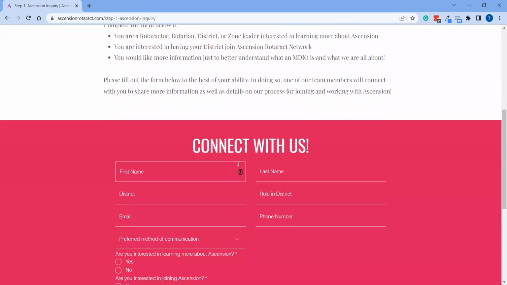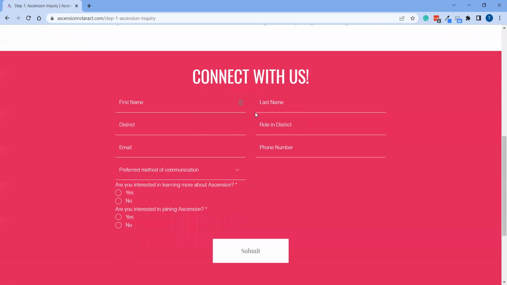And again, this is only if your district was not on that list on the first page. So if your district is not officially onboarded with Ascension quite yet, this would be step number 1. And you would go ahead and fill out this information either as a Rotaractor or a Rotarian interested in supporting Rotaract. After you submit this form, our team will get an email notifying us of your form submission, and we will be in touch with you shortly afterwards.